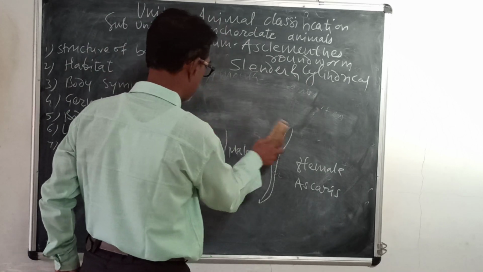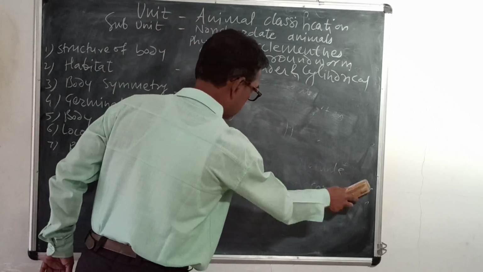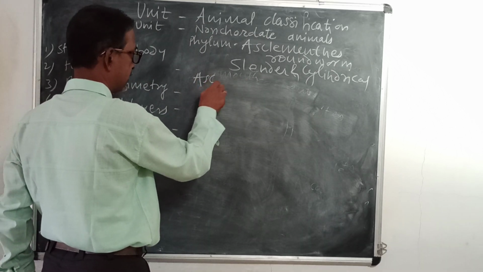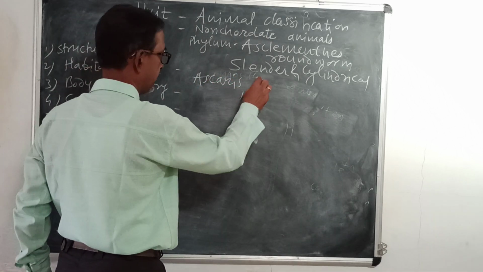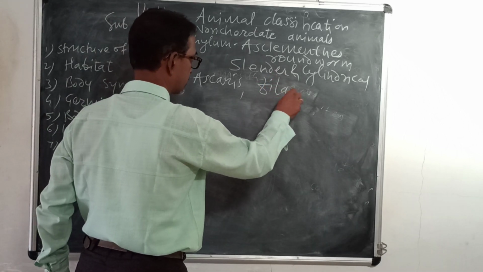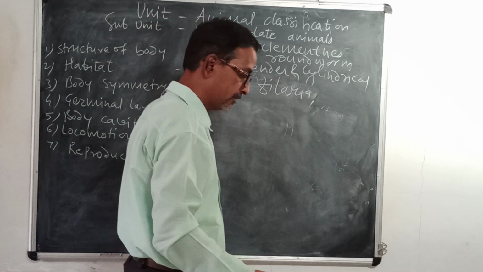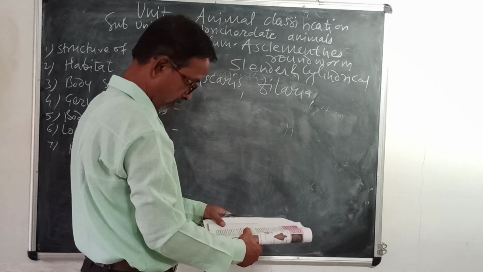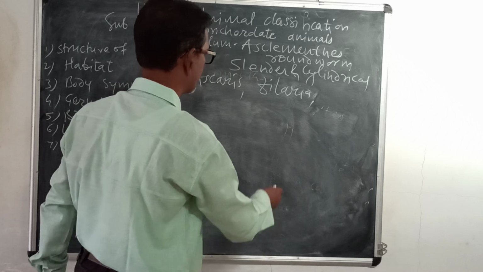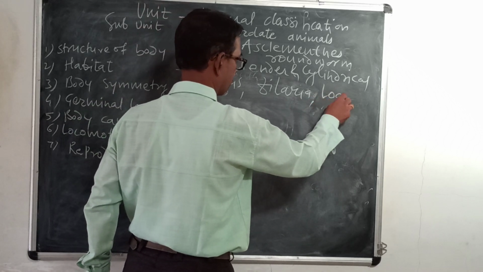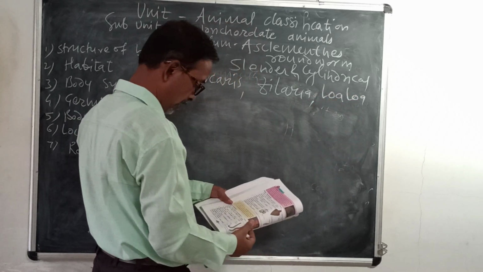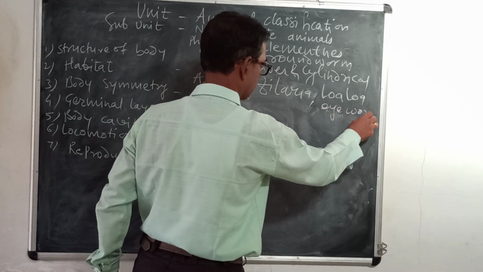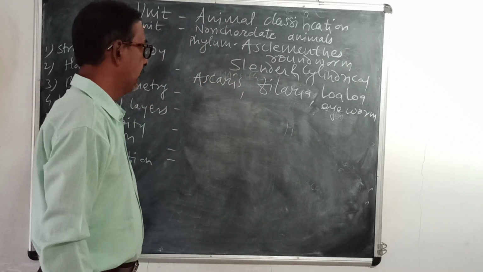Examples of this phylum: first we have seen Ascaris, then Filaria, and the third example is Loa Loa, also called the eyeworm.